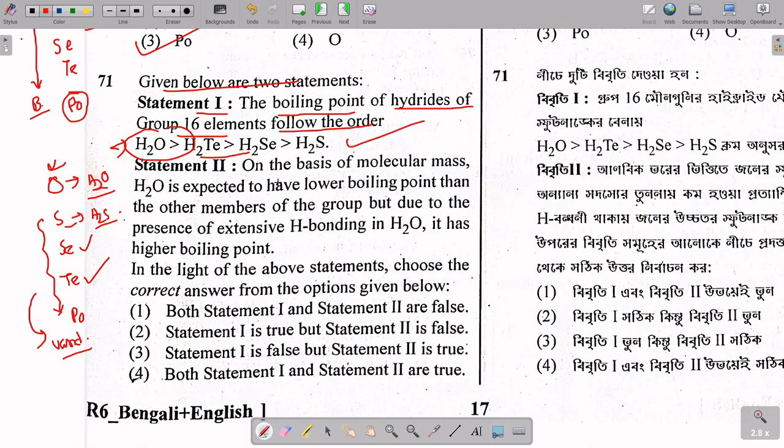But what is statement 2? On the basis of molecular mass, H2O is expected to have a lower boiling point than the other members of the group, but due to the presence of extensive hydrogen bonding in water, it has the higher boiling point. So both statements 1 and 2 are correct, and option 4 is the correct answer over here. Let's move to the next.